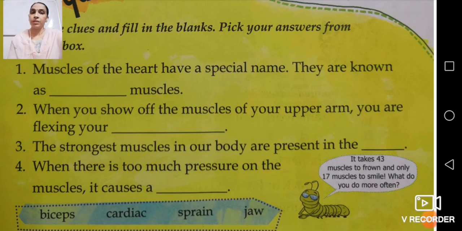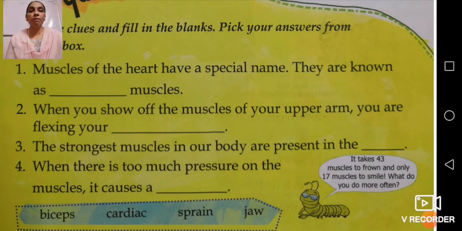Cardiac muscles. Now number 2: when you show off the muscles of your upper arm, you are flexing your biceps. Regarding this biceps, I want to tell you one more thing. First I'll explain this. When you show off the muscles of your upper arm, what are you flexing? You are flexing your biceps.